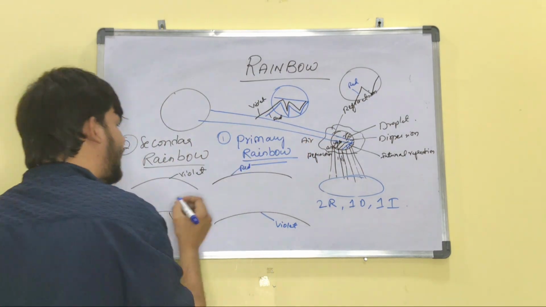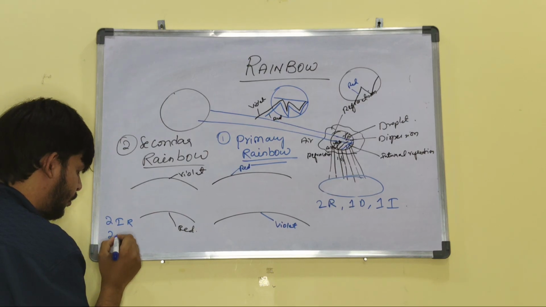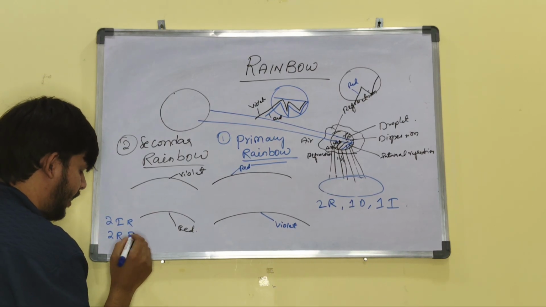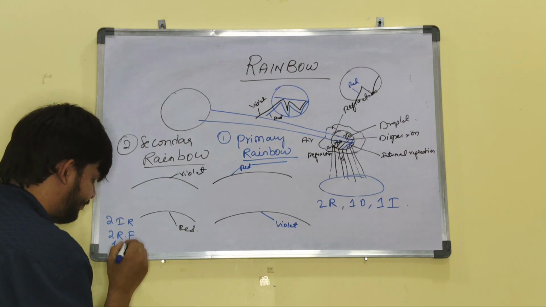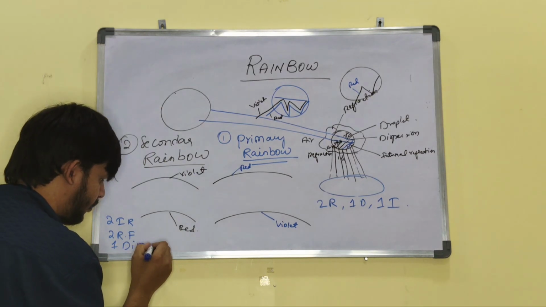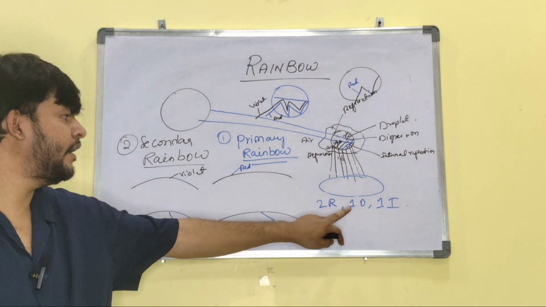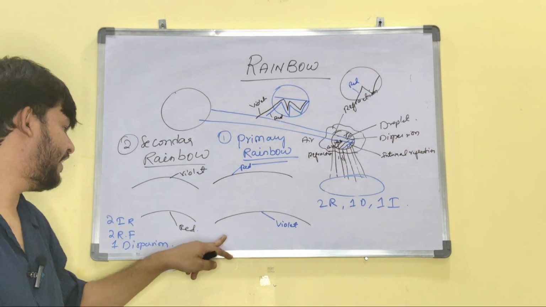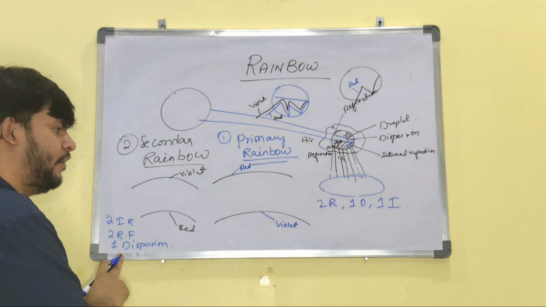So here there will be two internal reflections, two refractions and one dispersion. This is the main difference between the primary rainbow and the secondary rainbow: either one internal reflection, or here two internal reflections.